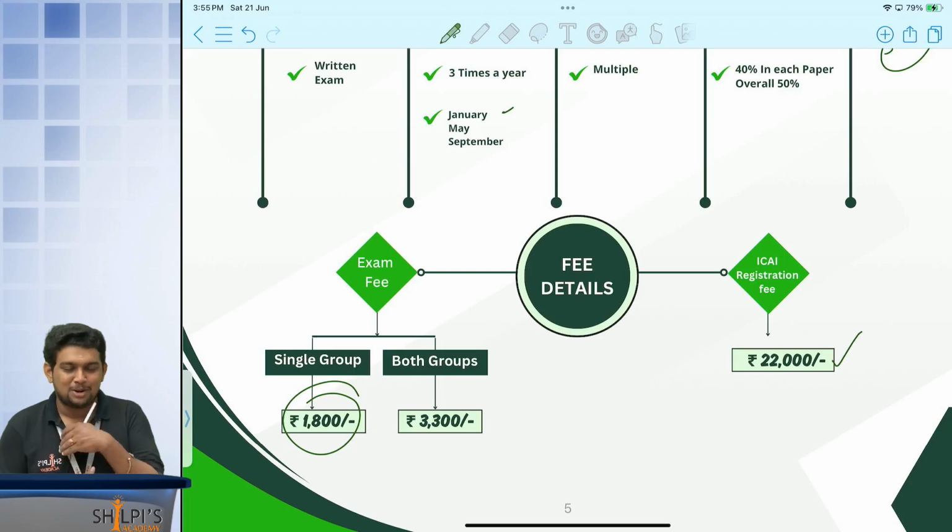So that's it. Once you clear this final level, you are a chartered accountant now. Another unique thing they have developed recently is the Business Accounting Associate. What is this Business Accounting Associate? If you are not able to clear your final course, but you have cleared your intermediate level, done your self-paced online modules and advanced ITT course, and your practical training is also done, then you are given a degree called Business Accounting Associate. That can also be attained when you clear all these levels but not the final.